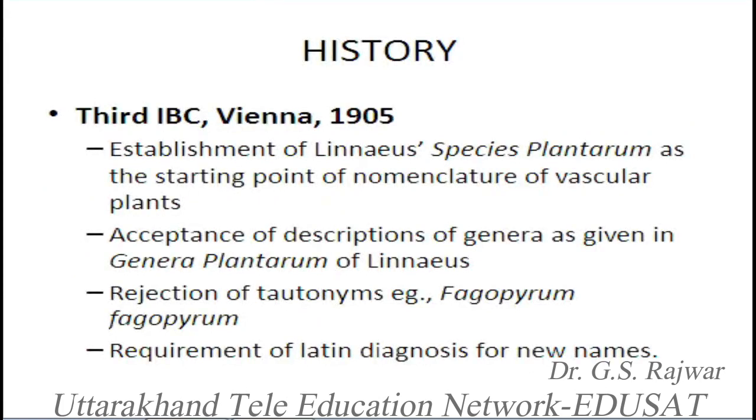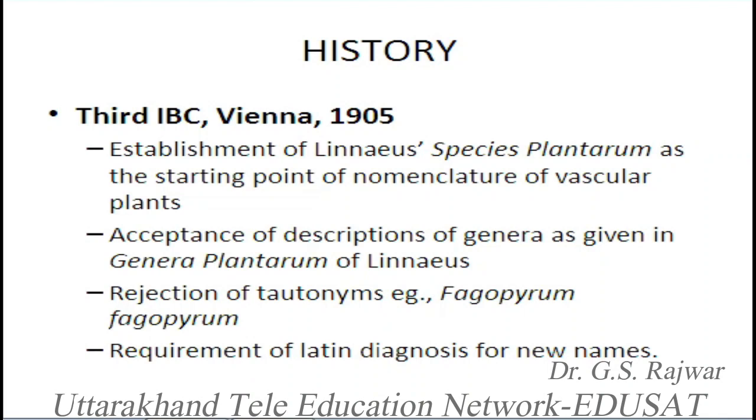The third Congress is also very important from the historical point of view. It was held in Vienna in 1905. Here so many things were passed, particularly if you take the example of Linnaeus. The works of Linnaeus were given importance in this congress, not in the first and second, because the works of Linnaeus were written in the 18th century, mostly in the 1730s and 1750s.